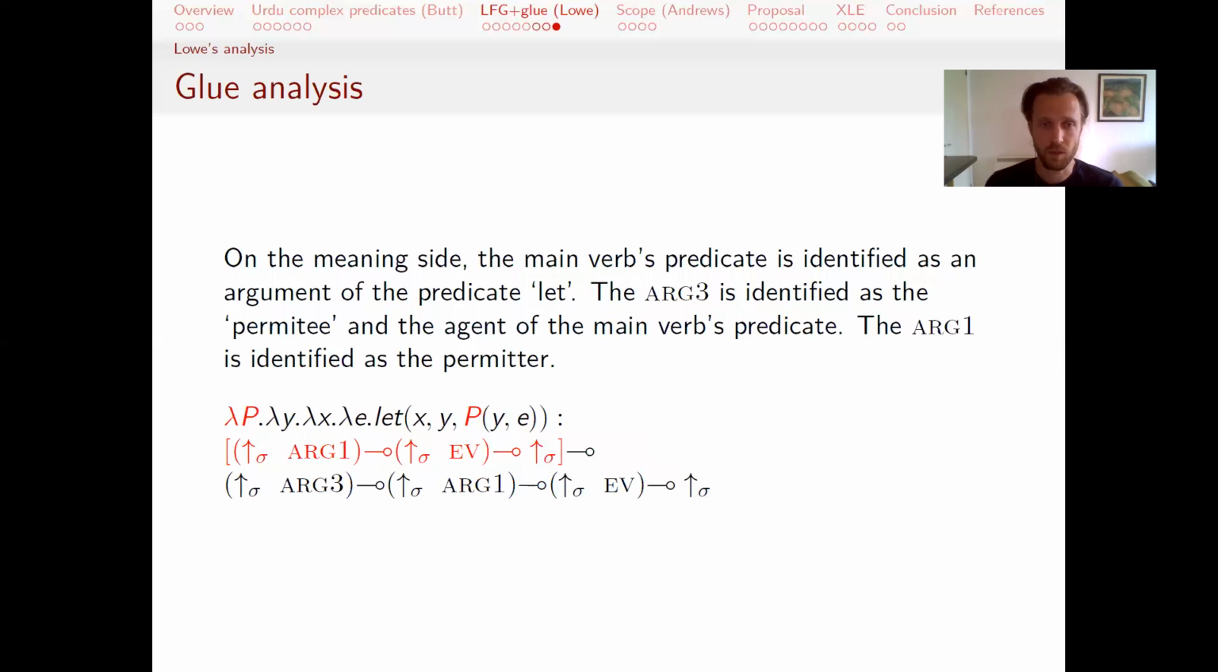So when this whole arg1 with its meaning is consumed, it gets associated with the embedded predicate of this other predicate let. arg3 becomes identified as both the permittee and the agent or actor of the embedded predicate. And the arg1 gets associated with this x, which is the permitter of the argument. So in that way, we get the increased valency, and we also get the right semantics together for this complex predicate.